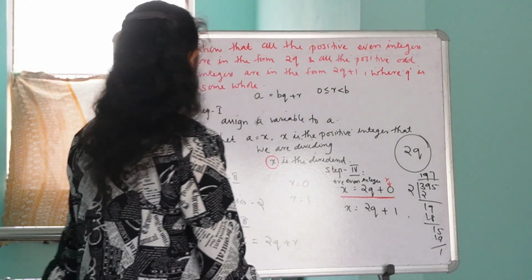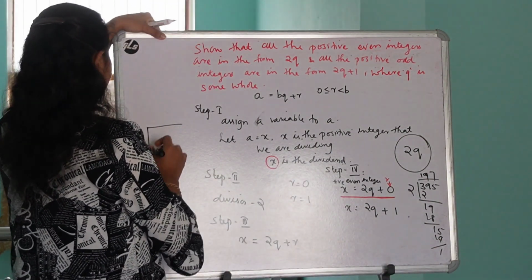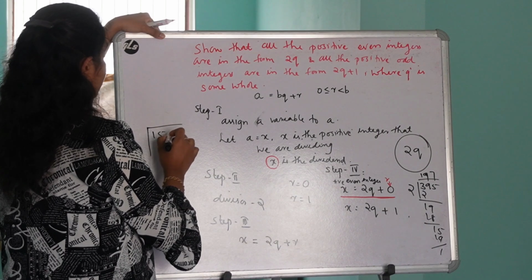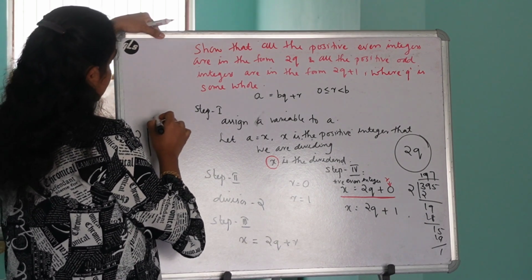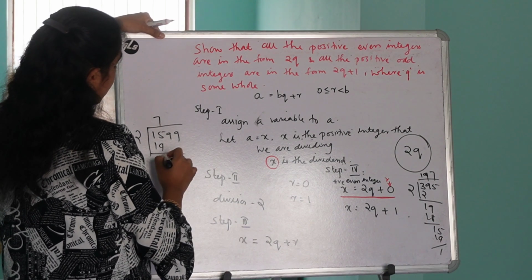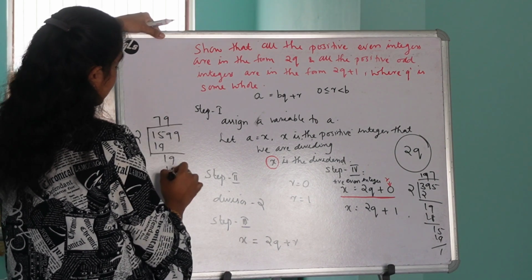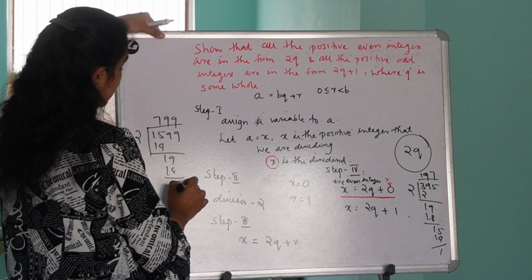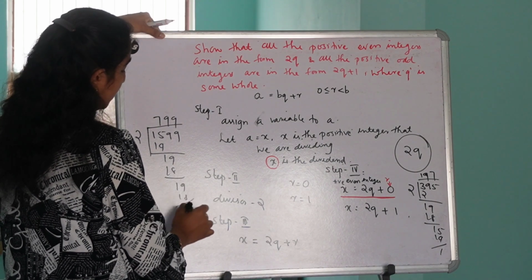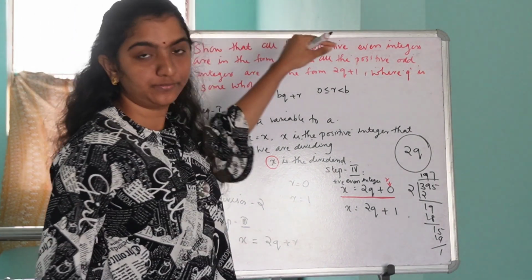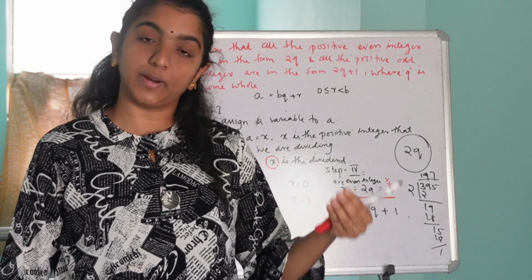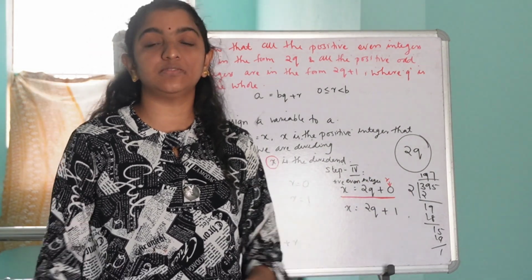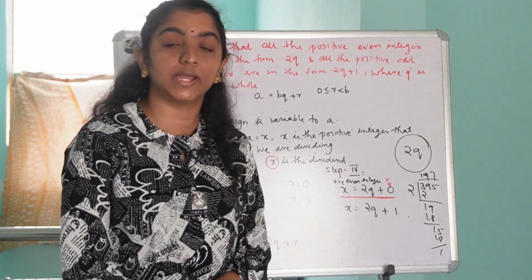Let's see one more example. Suppose let's divide 1599 by 2. Again, the remainder obtained is 1. So when we divide an odd number by 2, it always leaves a remainder 1.